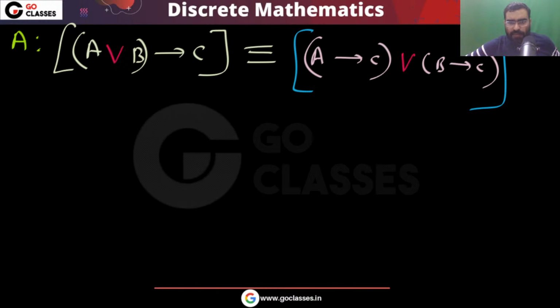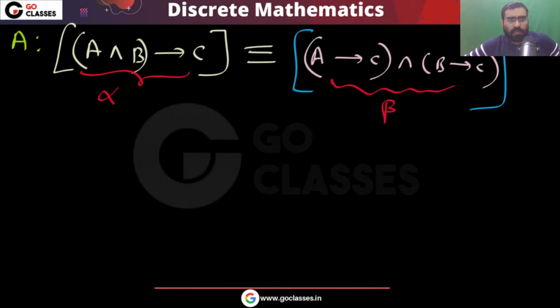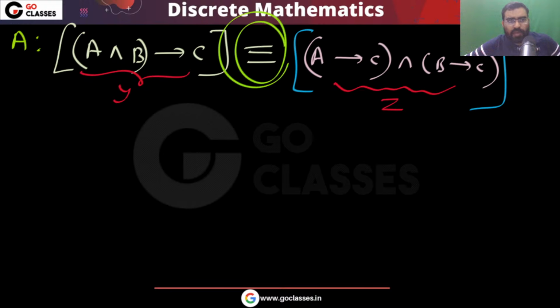So can anyone tell me the best way to solve this question? The question is asking for equivalence. Are they equivalent? Let's call the first one alpha and the second one beta. Or you can call them X, Y, Z. Now tell me, what is the best way to solve this? You want to check, are they equivalent?